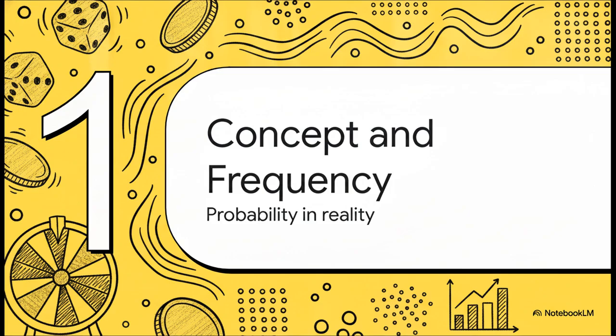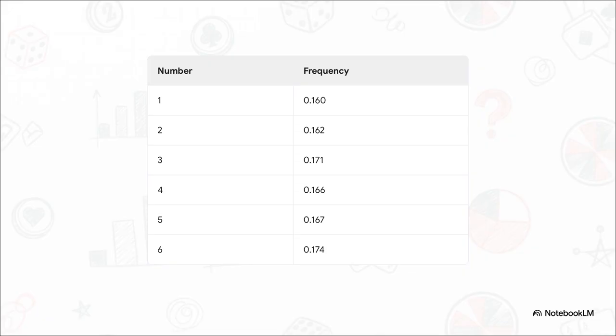Section 1. Concept and frequency of probability. Before we crunch any numbers, we really need to prove that probability isn't just some made-up theory. Now, take a look at this data-driven proof straight from our source. Imagine actually sitting down and rolling a completely standard normal six-sided die. Not 10 times, but 1,000 times. Sounds tedious, right? But look at the results.